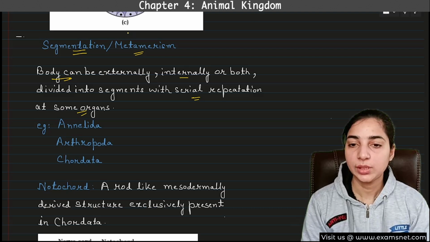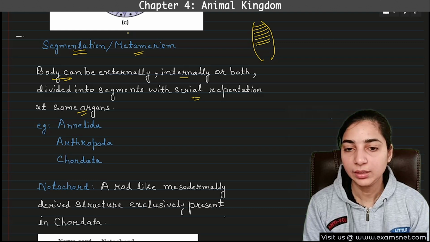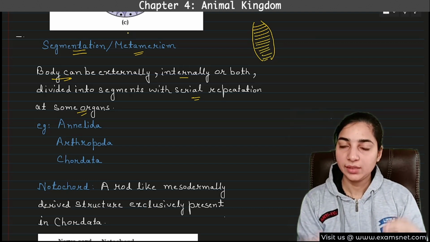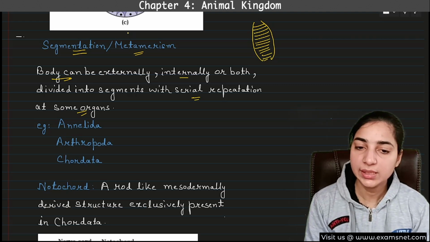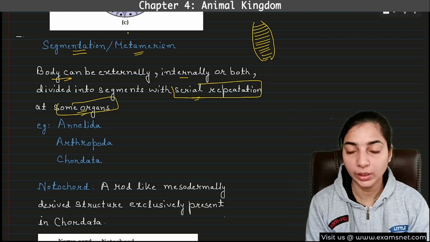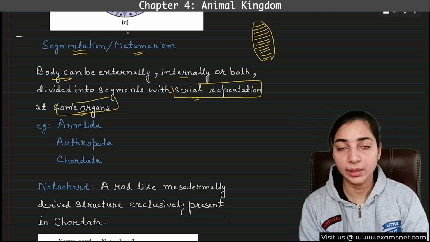Suppose this is the body of the cockroach. Here you can see that the body is divided into segments, in such a way that there will be serial repetition of at least some of the organs. This characteristic is known as segmentation or metamerism.